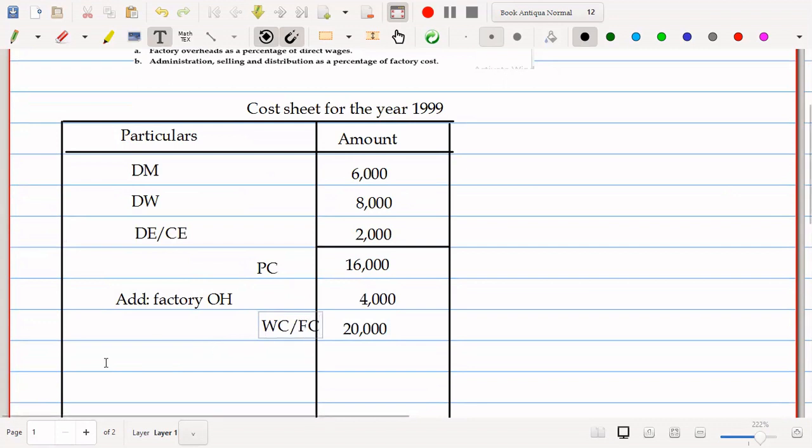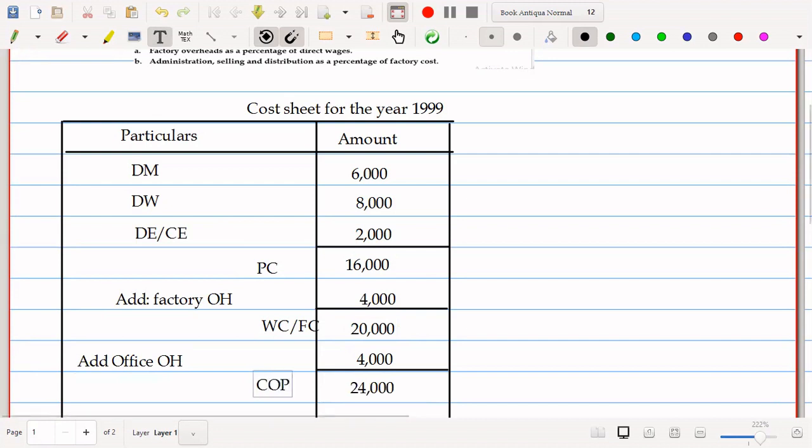And next we'll add office overhead. Office overhead given in the problem is rupees 4,000. So this will add now. So it comes to rupees 24,000. What is this? 24,000. This is cost of production.